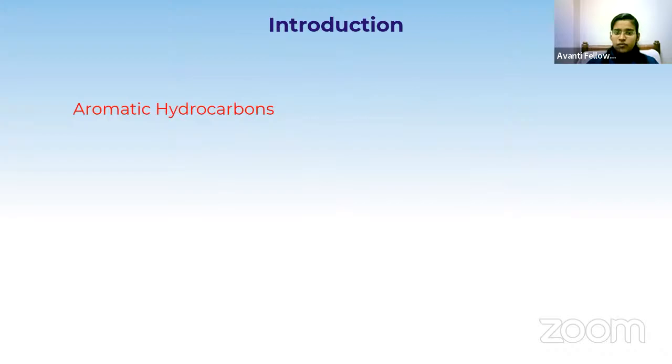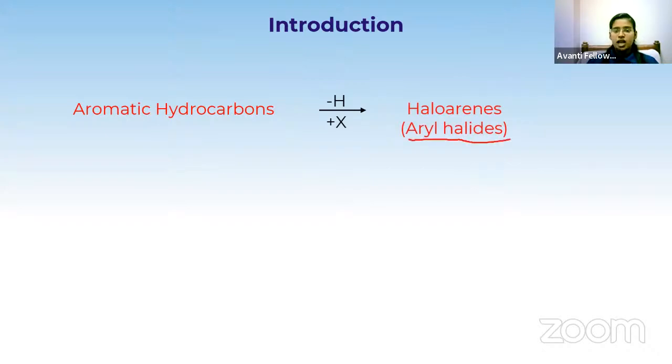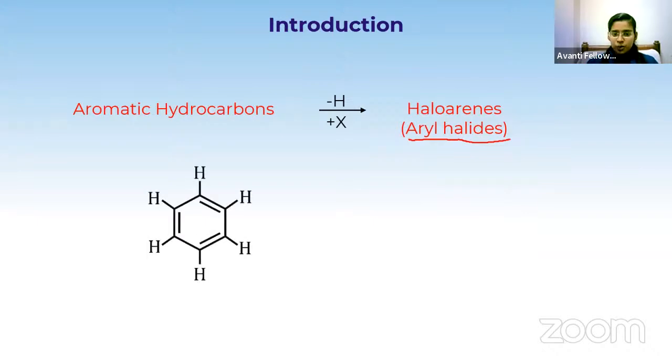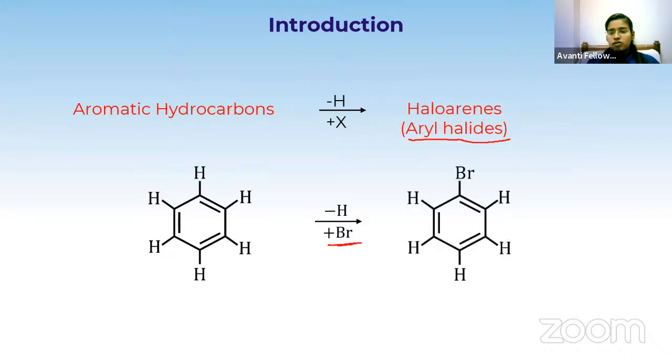Got it? In the same way, for aromatic hydrocarbon also, if we remove a hydrogen and add halogen, we will get haloarene. They are also called aryl halides. Haloarenes are otherwise called aryl halides. Let me take an aromatic system, which is benzene. In benzene, I have 6 carbon and 6 hydrogen. Remove one hydrogen and replace it with one halogen. Here the halogen that I have taken is bromine. If I replace, I will get a haloarene, otherwise called aryl halides. So is this clear? This is the introduction to haloalkane and haloarene.